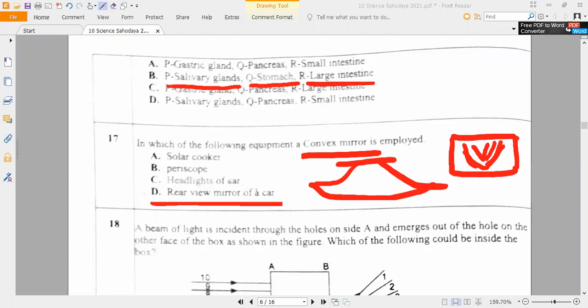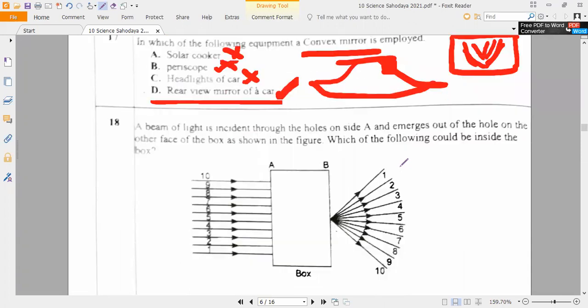A periscope uses plane mirrors. Headlights of a car use a concave mirror, because that light should become parallel. So the rear view mirror is the only correct answer. Understand, everybody? Yes, sir. Because you have to see a large view. That's all. Next, 18th question.